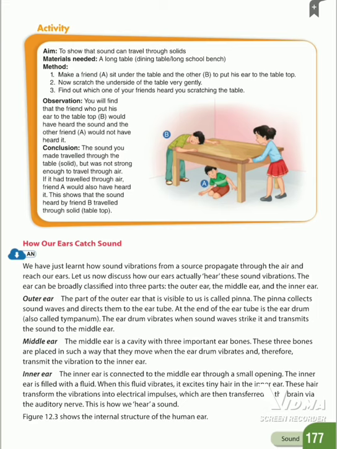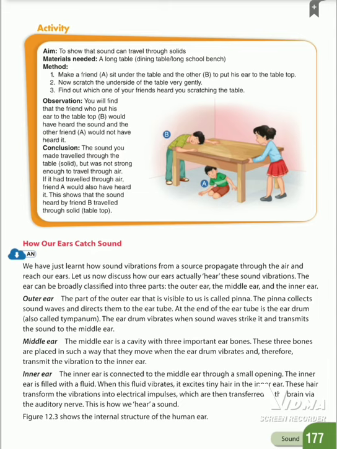The outer ear. The part of the outer ear that is visible to us is called pinna. The pinna collects sound waves and directs them to the ear tube. At the end of the ear tube is the eardrum, otherwise called tympanum. The eardrum vibrates when sound waves strike it and transmits the sound to the middle ear. The next one, middle ear.